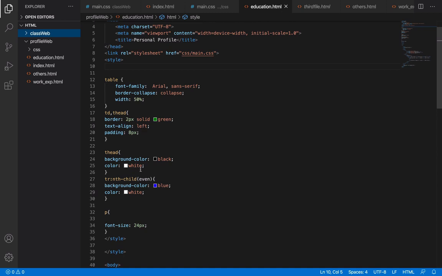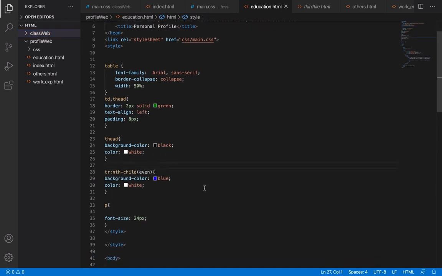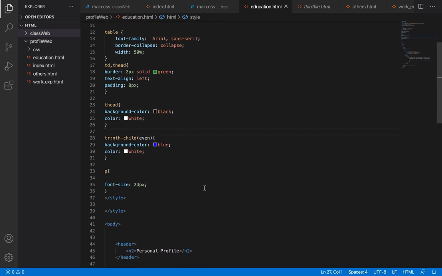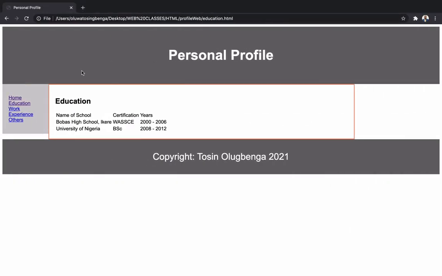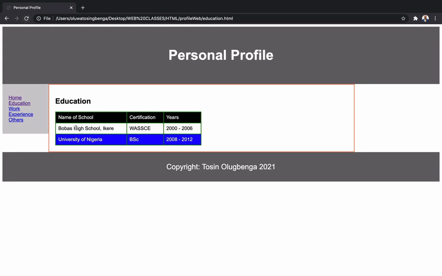So let's check out the page and see how it looks now. All right, I think it's beautiful this way. Bobas High School, WASC. So this is my education history.